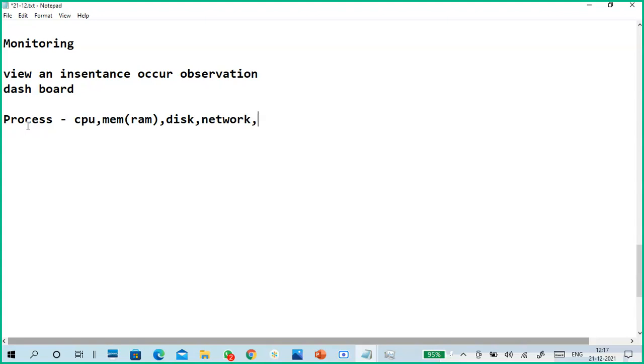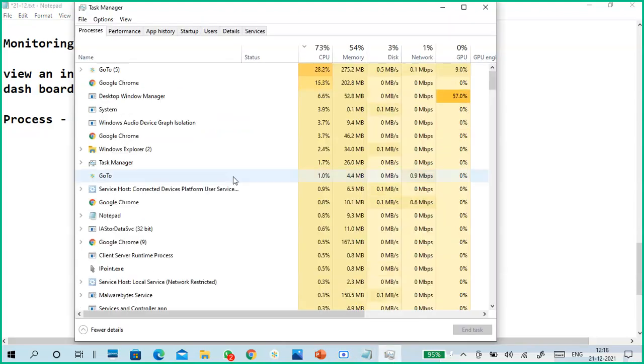GPU is optional, so that's why I'm not putting network related. So each process, their CPU and memory. And here also I'm telling you guys, mix everything here. So in case, here is one troubleshooting technique also I will tell.